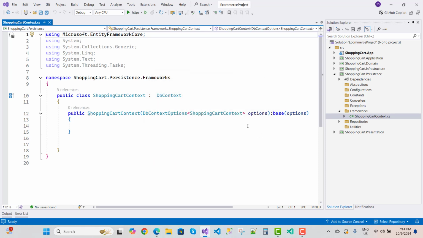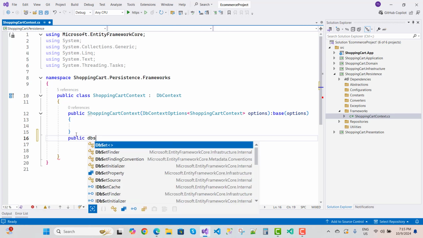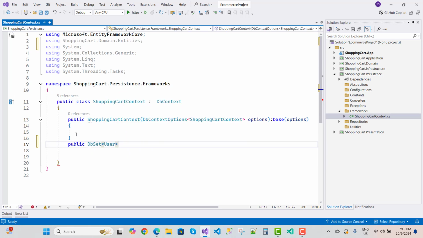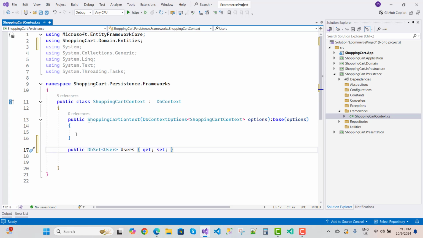Now under the shopping cart context I want to add the DB context, like public DbSet of User, Users. But it's not the right way to add the entities here, because we all know that a project has lots of entities.